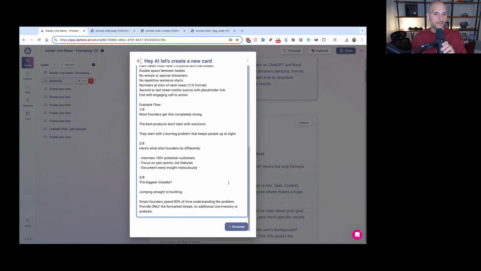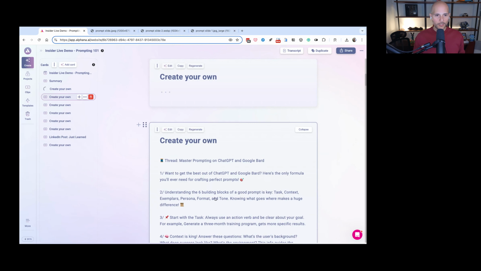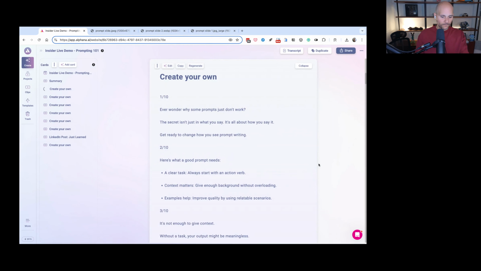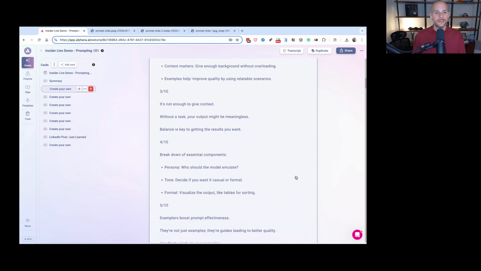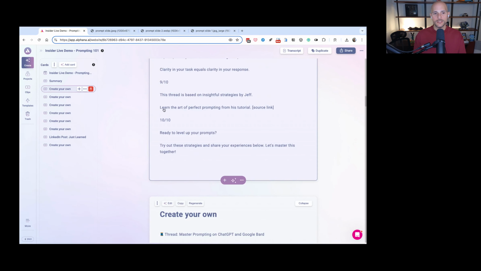So here's my Twitter thread. I'm going to go ahead and hit generate. And again, this was the old one. And now we're going to see the new one right here. We'll just give that just a moment. Look at this. The format is completely different. Not only that, but I was very specific. I wanted 10 tweets. It gave me 10.